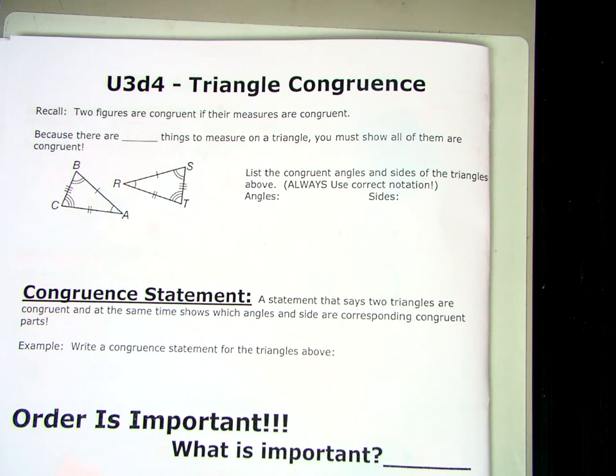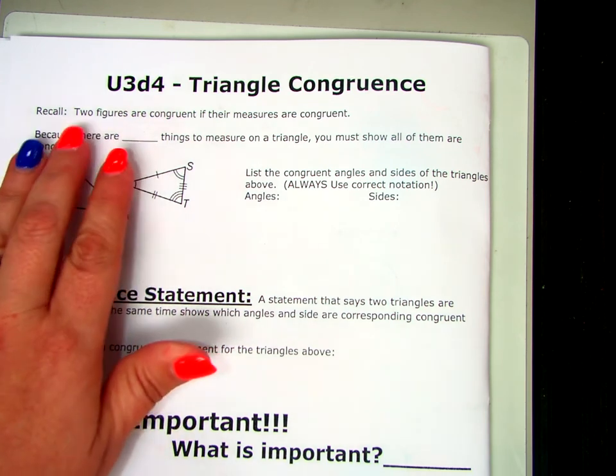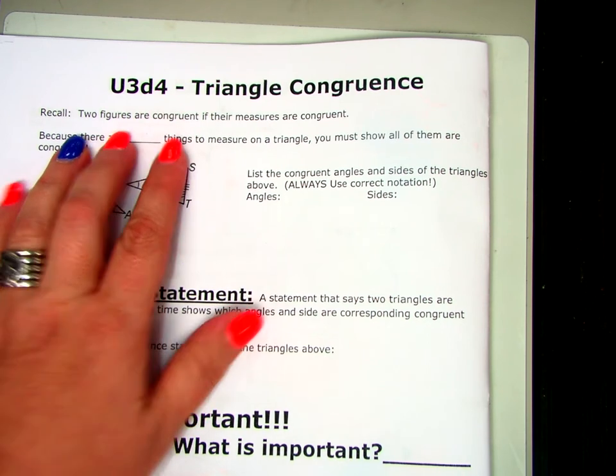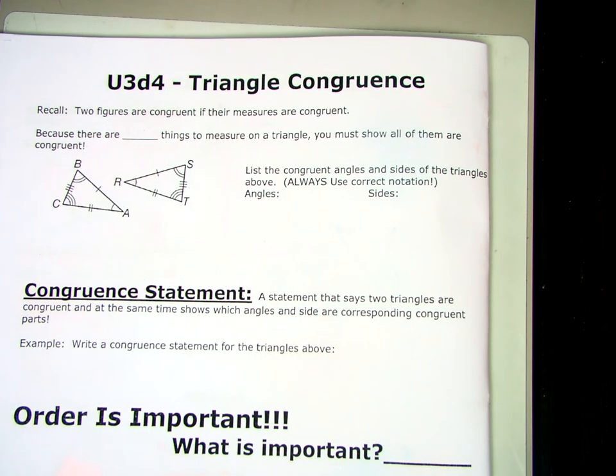Alright, so today we're going to do Unit 3, Day 4. We're going to look at triangle congruence. We already know that two figures are congruent if their measures are congruent. The only things we've talked about so far being congruent have been segments, which only have one thing to measure, right? How long is it? And angles, which only have one thing to measure: how many degrees open is it?